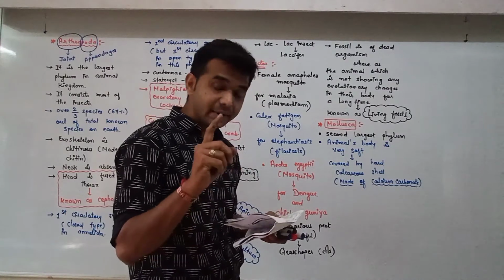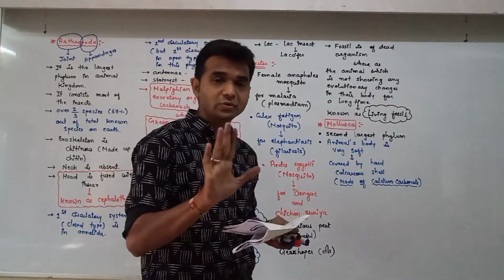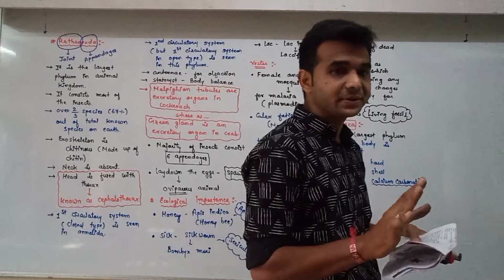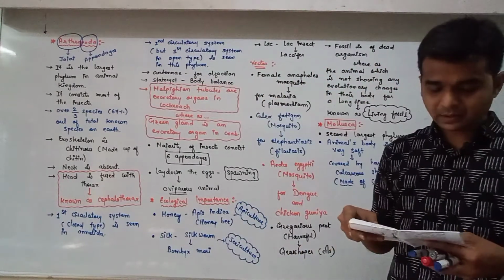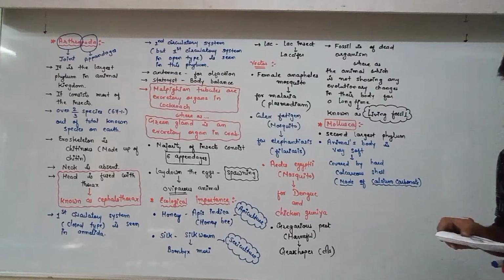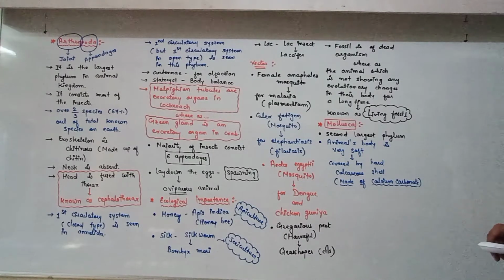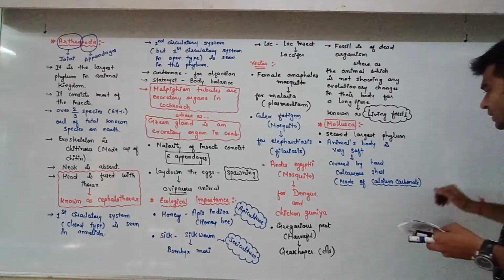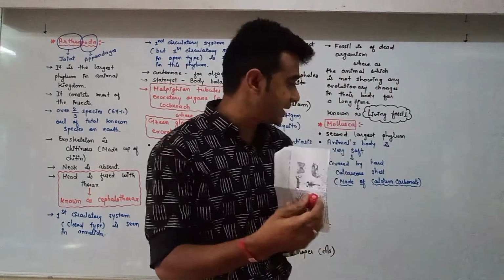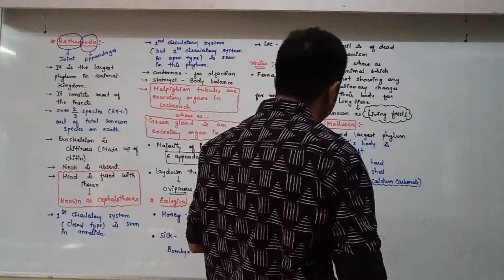and unsegmented. Body is not divided into segments, with distinct head, muscular foot, and visceral hump. You know that hump is present in camel. Soft and spongy layer of the skin forms a mantle over the visceral hump. So here mantle cavity is a unique feature.